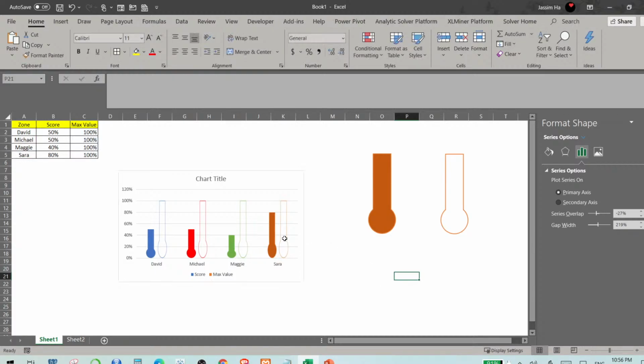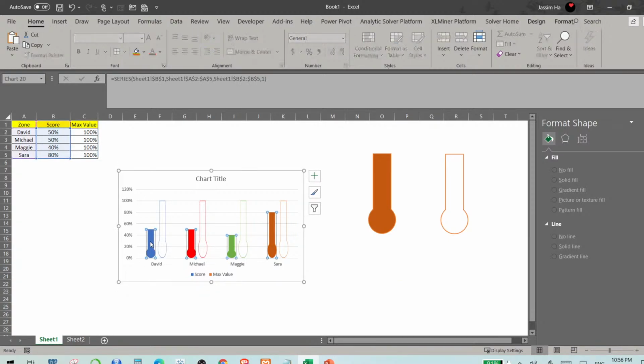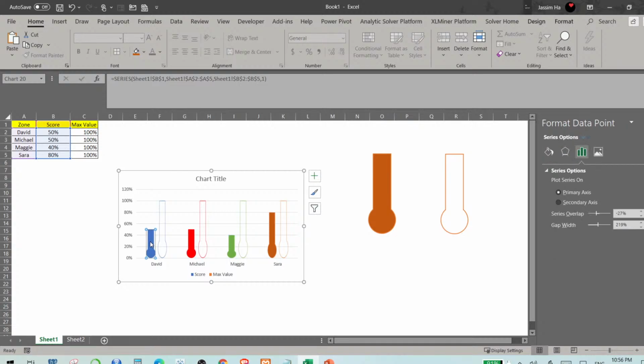So now you see that it's dynamic, it's showing me correctly. And now I want to flip over these empty ones on top of this, so that when I change my score, it's going to be dynamic and show me. How would I do that? So first of all, I have to select one by one. I have to select this data and then